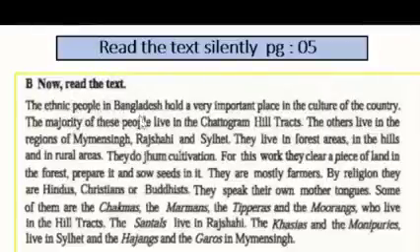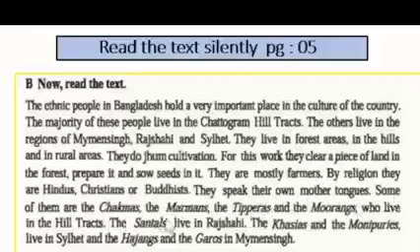The ethnic people in Bangladesh hold a very important place in the culture of the country. The majority of these people live in the Chattogram hill tracts. The others live in the regions of Mymensingh, Rajshahi and Sylhet. They live in forest areas, in the hills and in rural areas. They do jhum cultivation. For this work, they clear a piece of land in the forest, prepare it and sow seeds in it. They are mostly farmers. By religion, they are Hindus, Christians or Buddhists. They speak their own mother tongues.